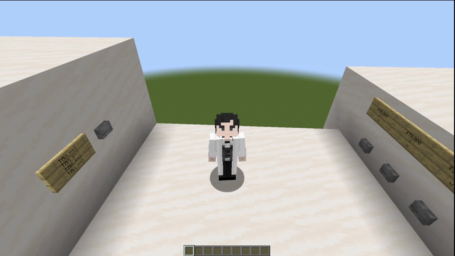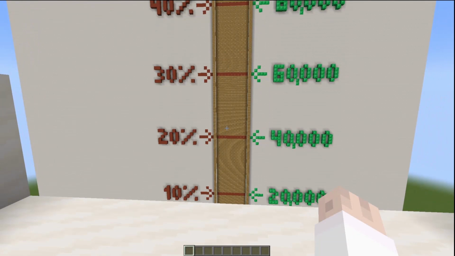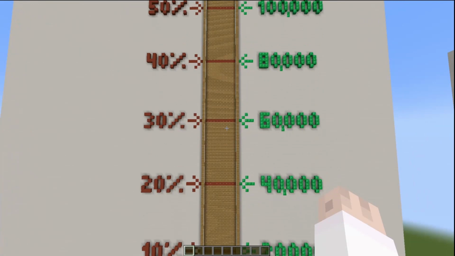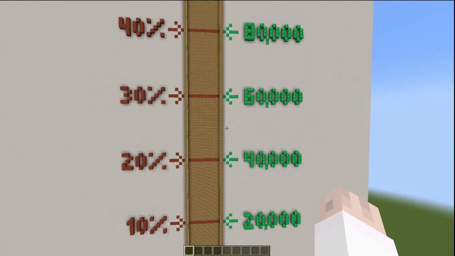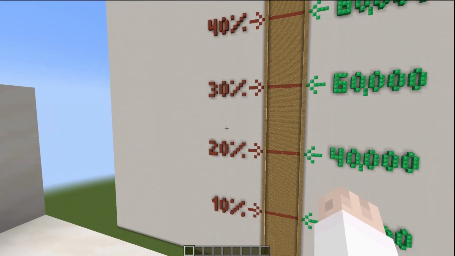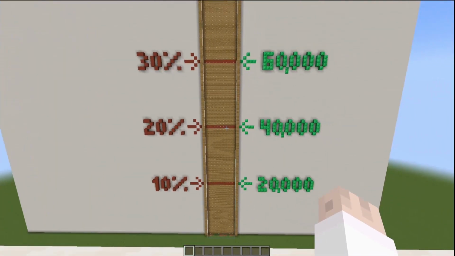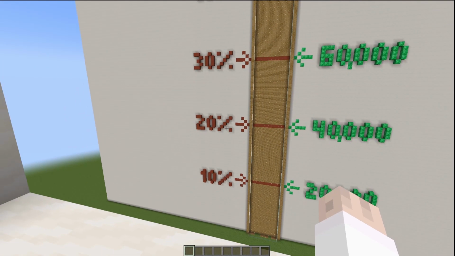So let's get started. To start out, I've drawn out here kind of what you get when you Google income brackets. You get some version of this thing with dollar signs and percentages that are matched up, and obviously these aren't real numbers. When you check your own income, most people will find their income and say, oh, I'm between these two numbers, so therefore I'm over this line, and my tax percent is this.